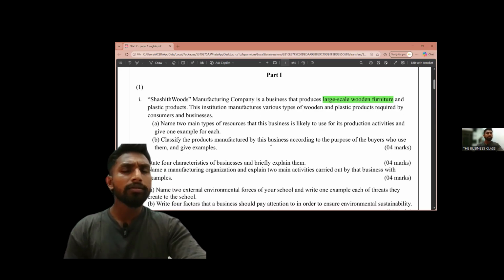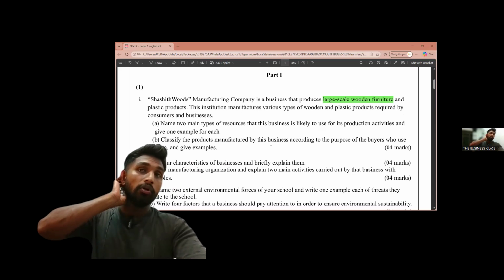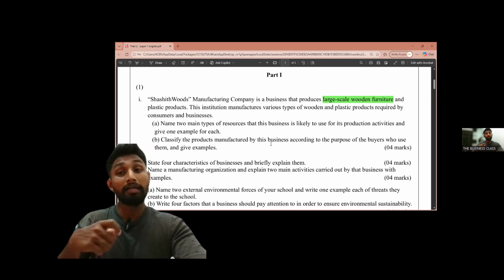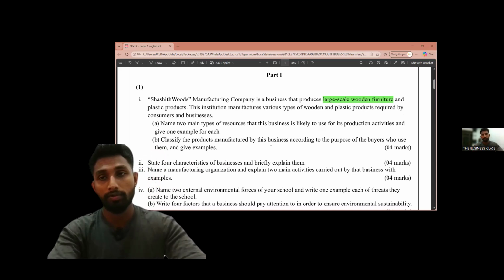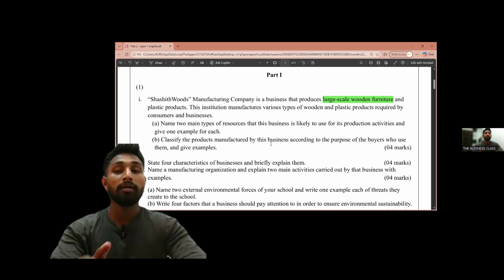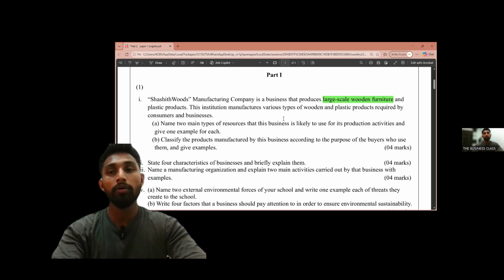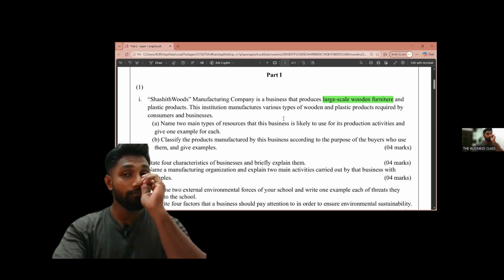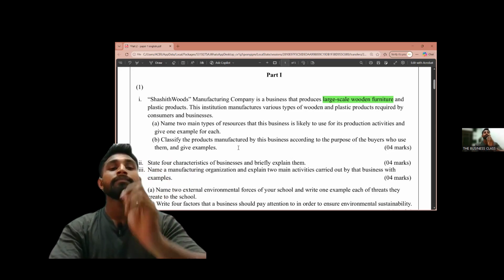Then those things will be helpful because most of the time the second part paper is having structured questions. Sometimes there might be a big paragraph, sometimes a small paragraph. Since this was a small paragraph, it was okay. But if it is a large paragraph, you should make sure to underline everything that was important to you.